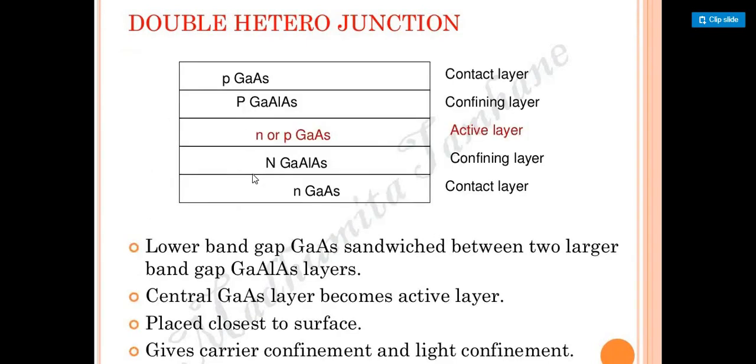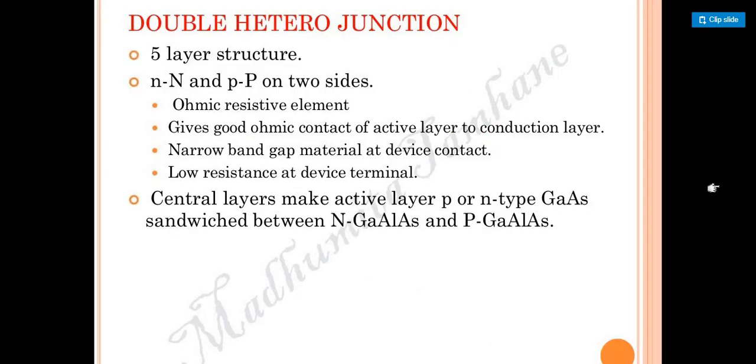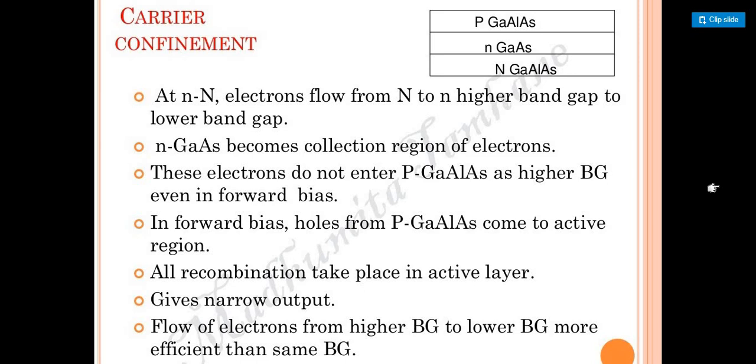This is capital P and capital N, right? These are called confining layers, which is nothing but going to get the half of it. That is called a sandwich. Clear? So the next concept is about carrier confinement. How is confinement going to be produced?